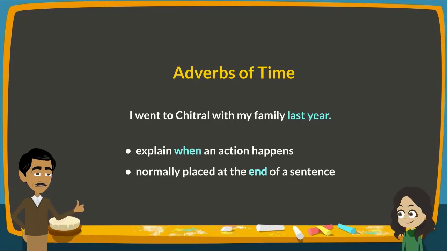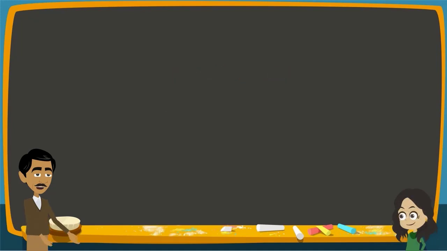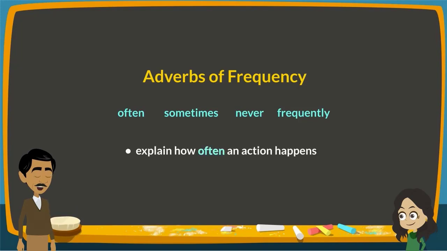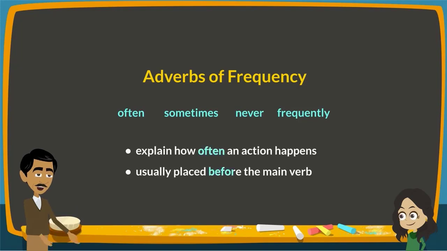That's great. That tells the reader when you went on holiday. Are there any other types of adverbs I can use? Yes, Sarah, there are. The next example is adverbs of frequency. Words like often, sometimes, never, frequently are all examples of adverbs of frequency. These explain how often an action happens and are usually placed before the main verb in a sentence.